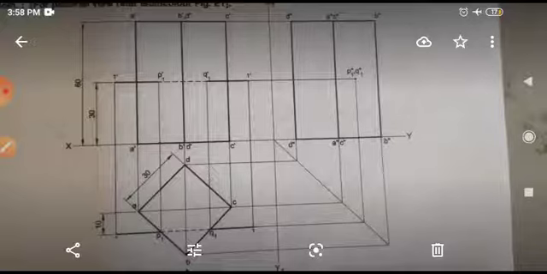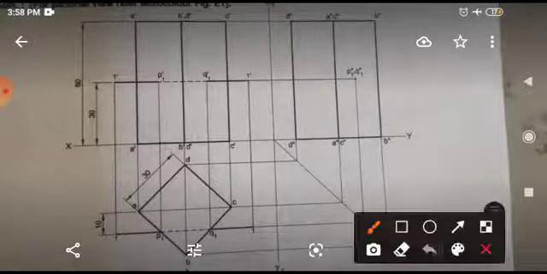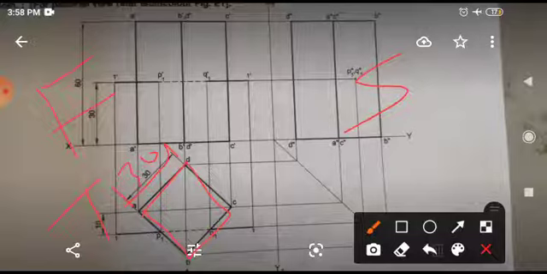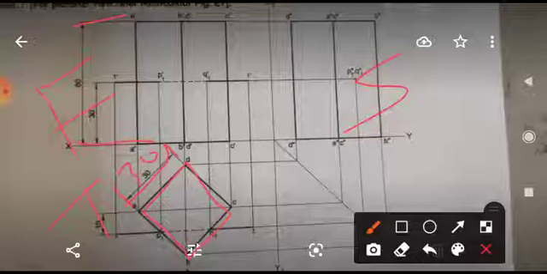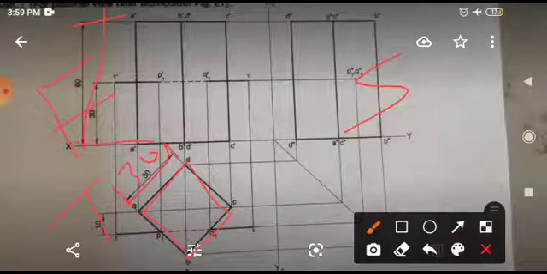A square prism of side of base 30 millimeter. The side of the prism you can see only in the top view, which is given as 30 millimeter. This is the top view, this is the front view, and this one is the side view. All these views you have to draw. Now what things are given? One more, a height of 60 millimeter. This height you can see in the front view, which is 60 millimeter given.